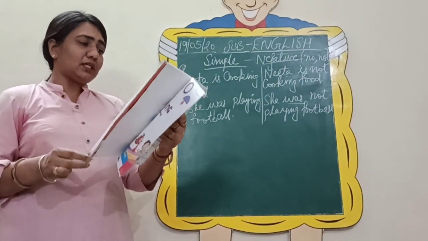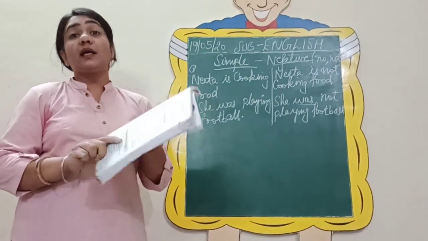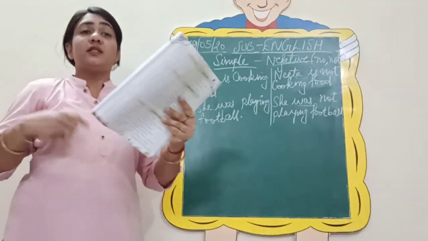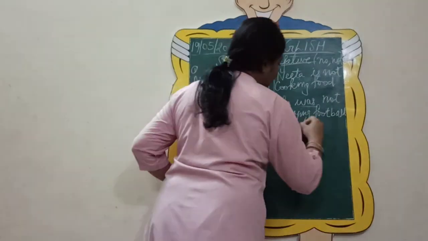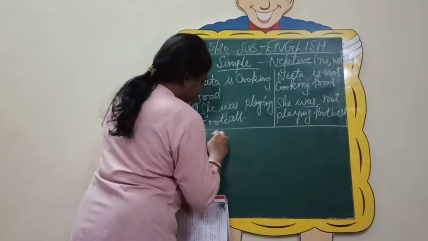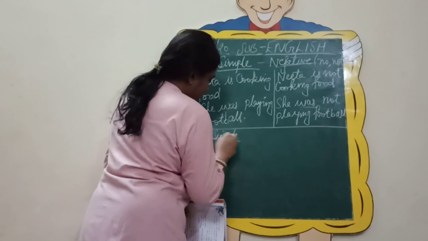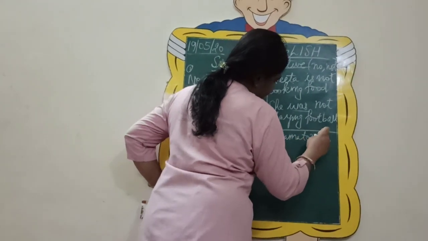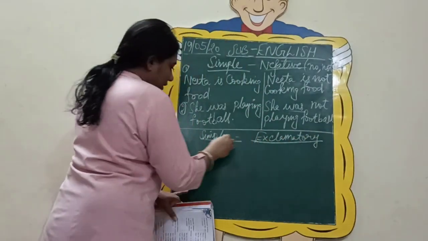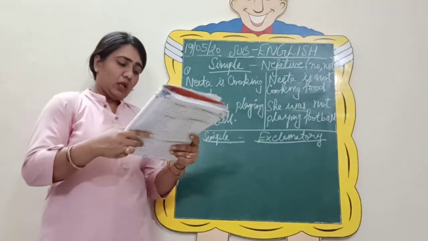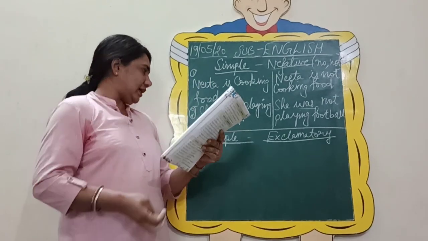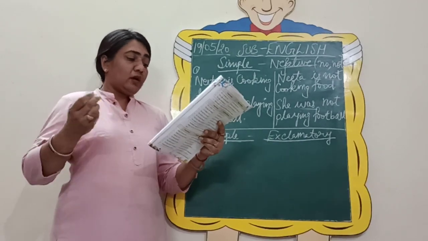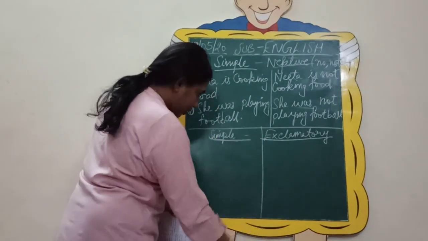So let's see some of the sentences that are exclamatory. How you will change from simple to exclamatory and exclamatory to simple sentences. So let's take one more example of simple to exclamatory. We all have done these type of sentences. So let's recall it once quickly. Okay, let's take one simple example and then we will change it into an exclamatory sentence. The flowers are beautiful.